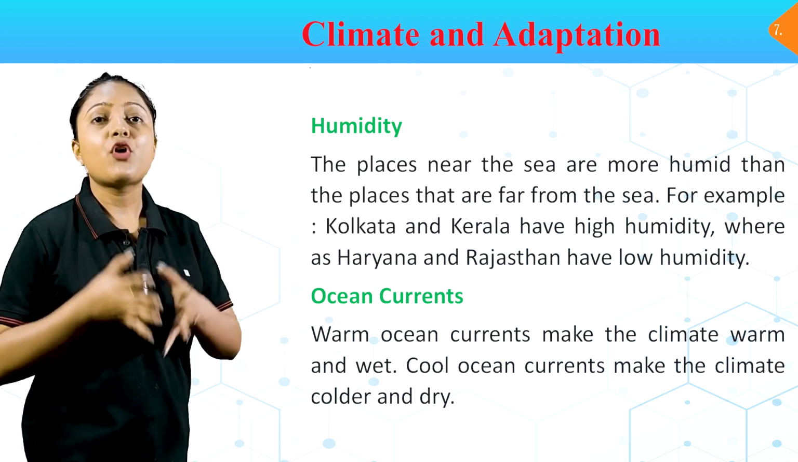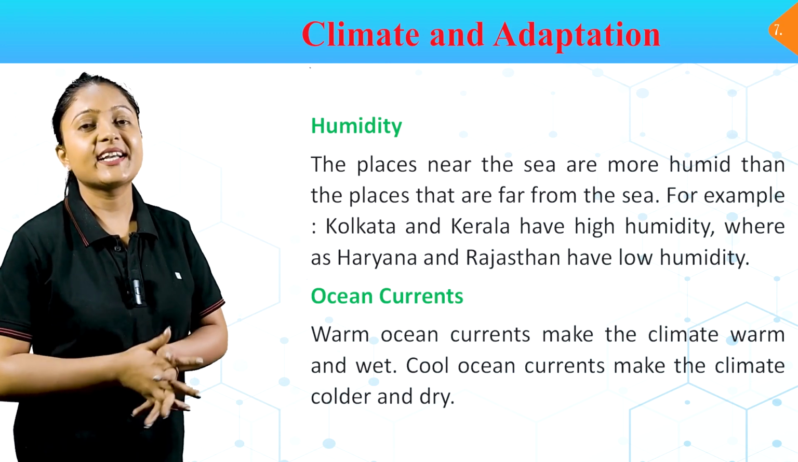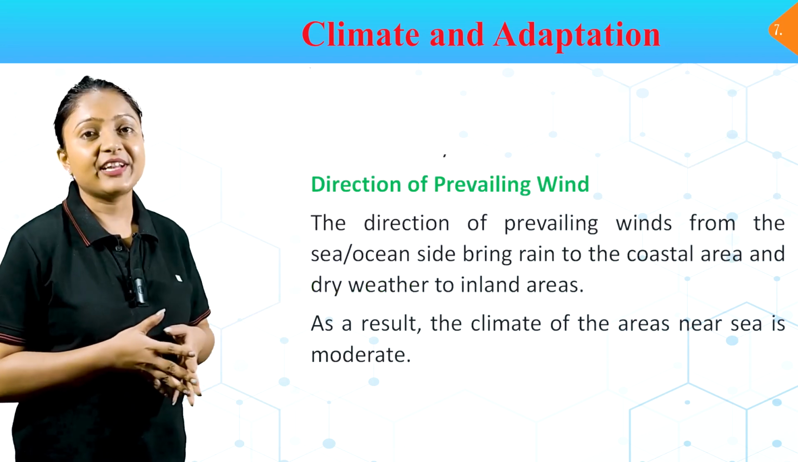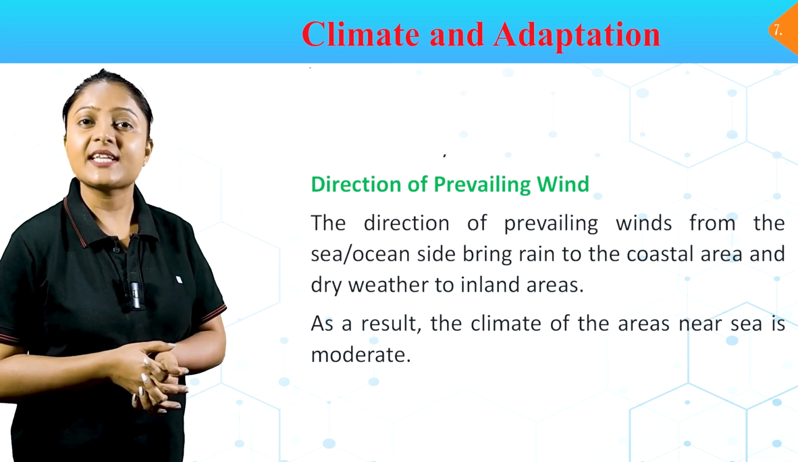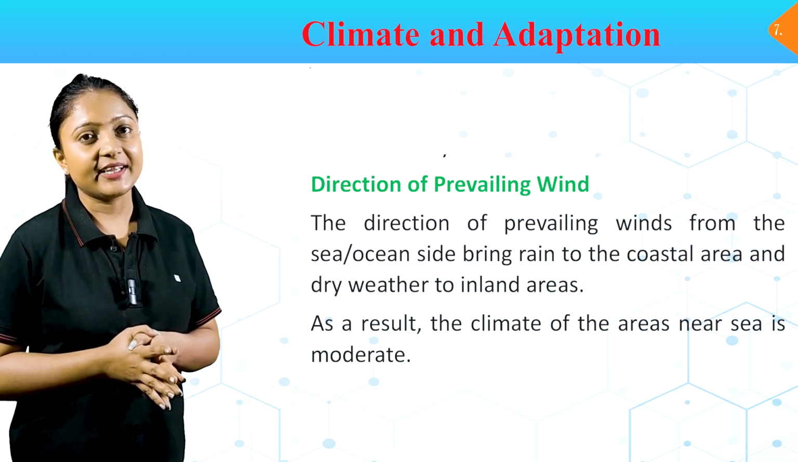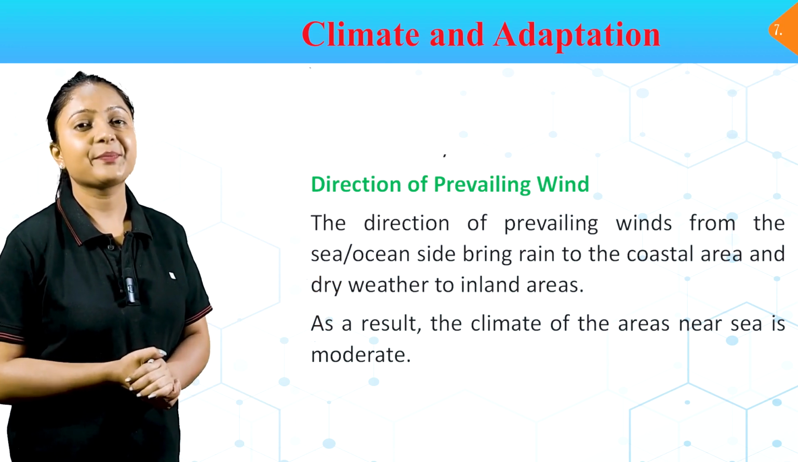Ocean currents. Warm ocean currents make the climate warm and wet. Cool ocean currents make the climate colder and dry. Direction of prevailing winds. The prevailing winds from the sea or ocean side bring rain to the coastal area and dry weather to inland areas. As a result, the climate of the areas near the sea is moderate.